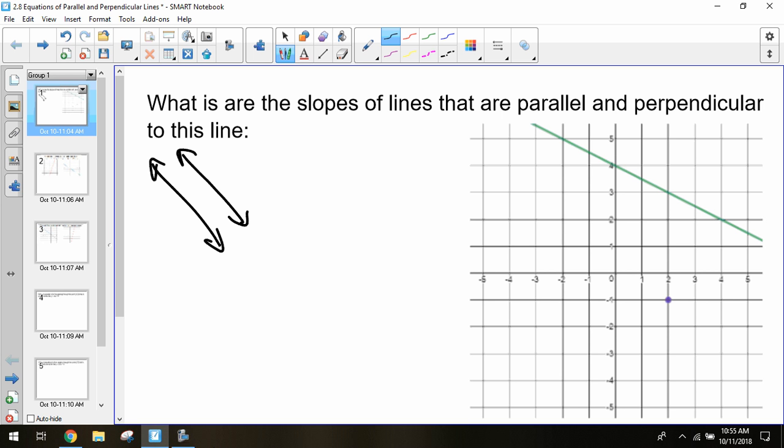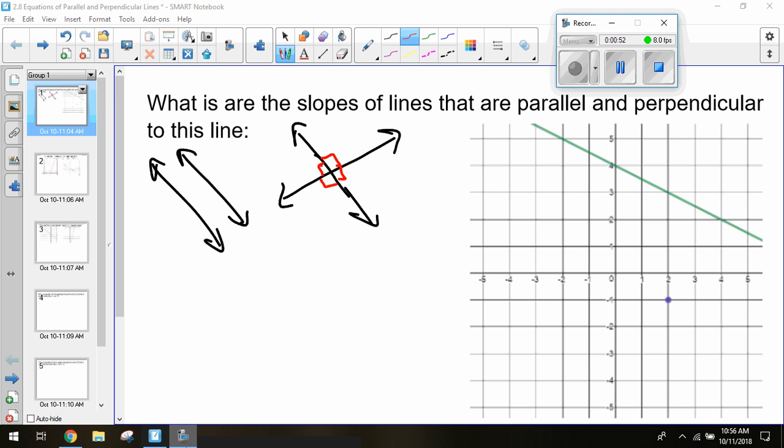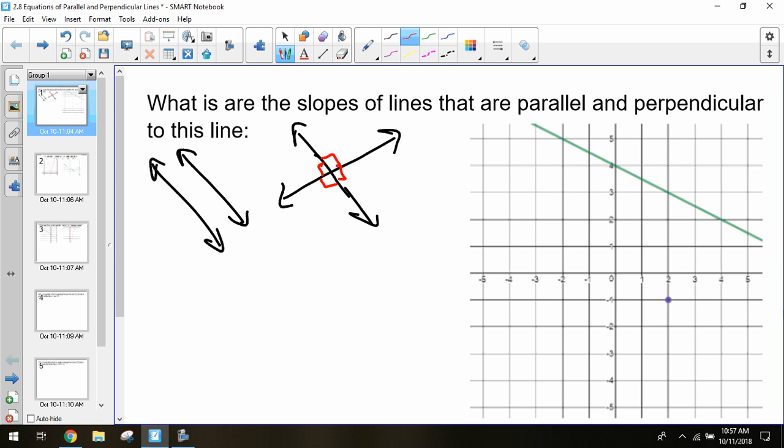And then we talked about perpendicular lines. Perpendicular lines are two lines that, when they intersect, form a right angle. So all of those angles in there make right angles. So these are two types of situations we have. Okay, so this is what we talked about yesterday.